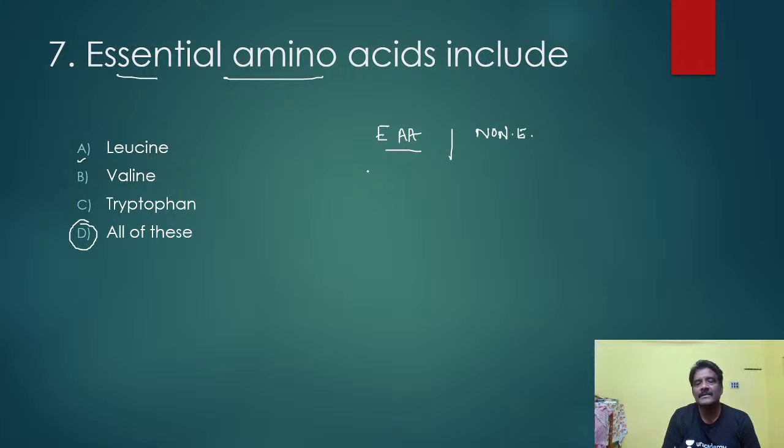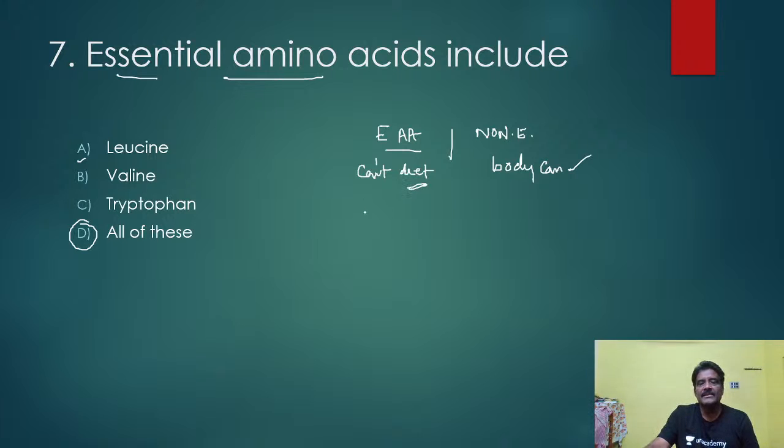What is the difference here? Essential amino acids cannot be synthesized by the body. I mean, we should get essential amino acids from the diet only. But non-essential amino acids can be synthesized by the body. Am I correct or not? So, essential amino acids should be available from the diet only.